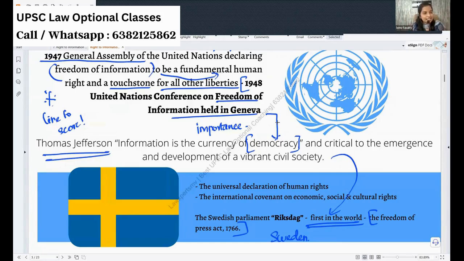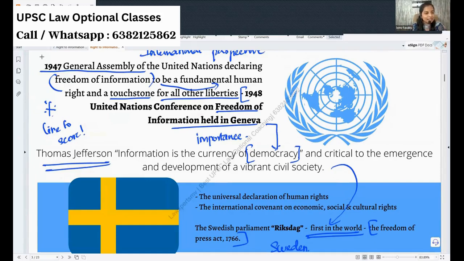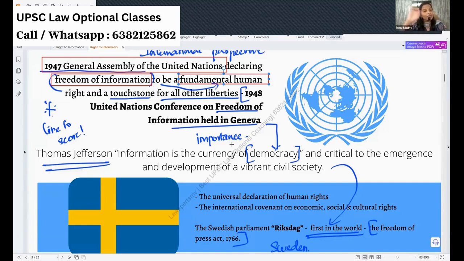Yes, in 1947 itself, the General Assembly of the United Nations declared freedom of information to be a fundamental human right. In India, we declared it to be a fundamental right. In 1947, the GA declared it a human right.